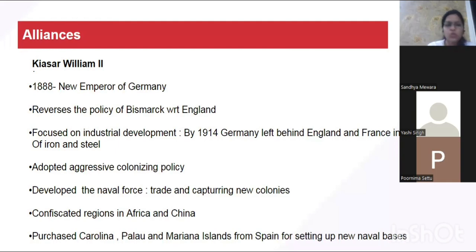Okay, so once again, in 1888, the new emperor of Germany was Kaiser William II. He reversed the policies of Bismarck. He focused on industrial development. By 1914, he left England and France behind in terms of production of iron and steel, adopted an aggressive colonizing policy, developed a powerful navy, started capturing colonies in Africa and in China, and also purchased naval bases in the Pacific, that is the Caroline, Palau, and Mariana Islands.